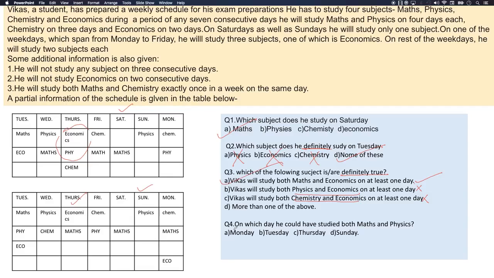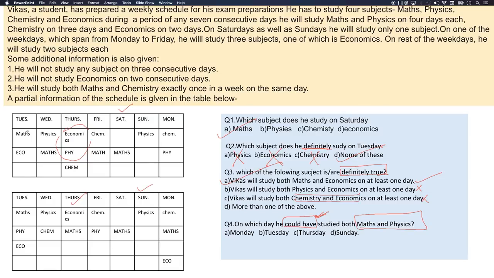Now let's answer the fourth question. On which day could he have studied? He could have studied. So we just need to see a possibility. Okay, maths and physics. Need to be very clear: could have and definitely true. Definitely true will stand correct in all the possible cases. Could have, we can consider any of the cases. Okay, so could have studied maths and physics.